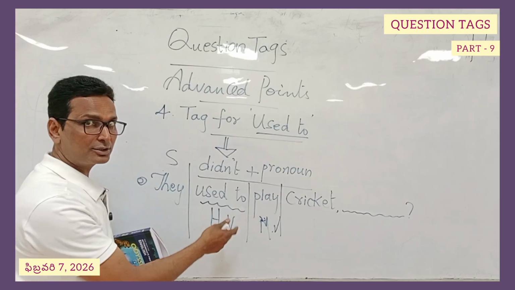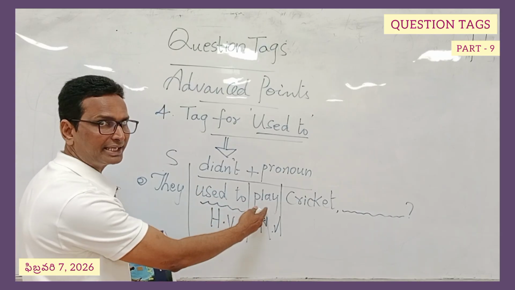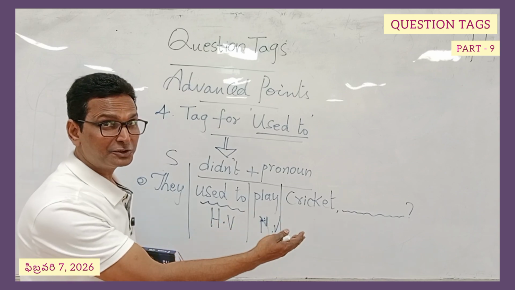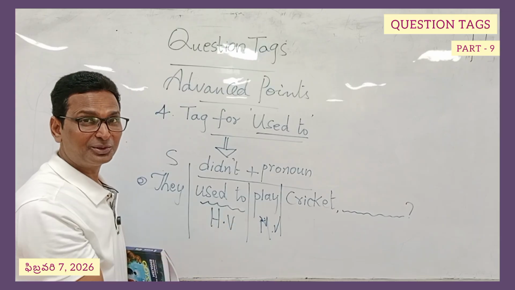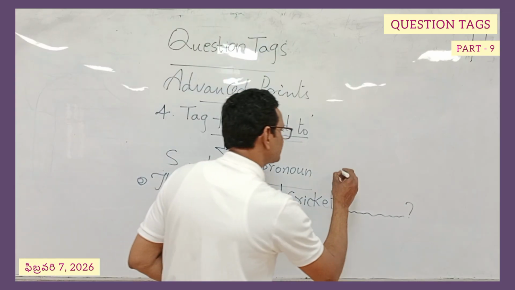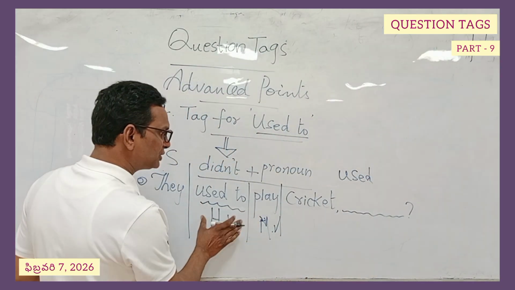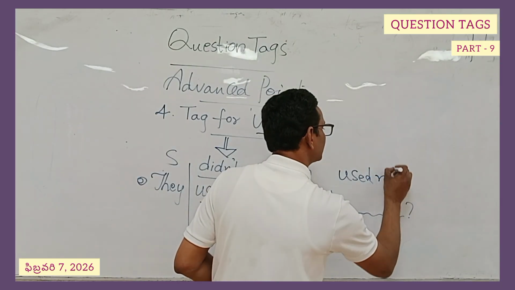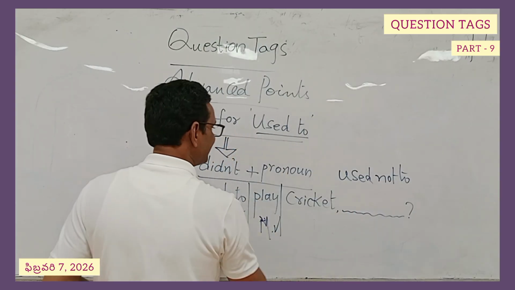If a sentence consists of this particular usage, "used to" plus main verb, how will you use it? So far we have understood that the helping verb is used directly and the pronoun of the subject comes after the helping verb. This is the rule and the tradition we have been following. If that is the case, we have to use "used to," and since it is in the positive mode, we may have to write "use it not." Would you say it like this? "Used not to they?"